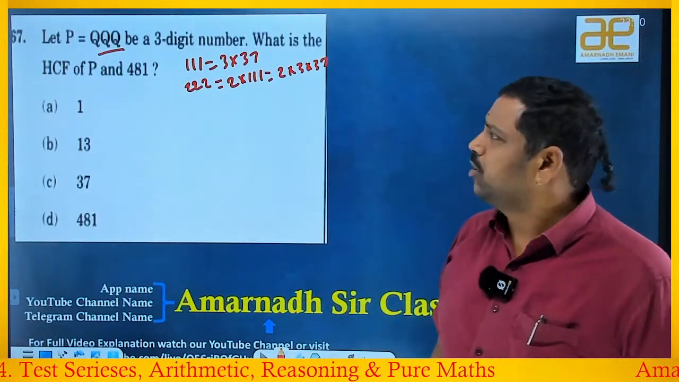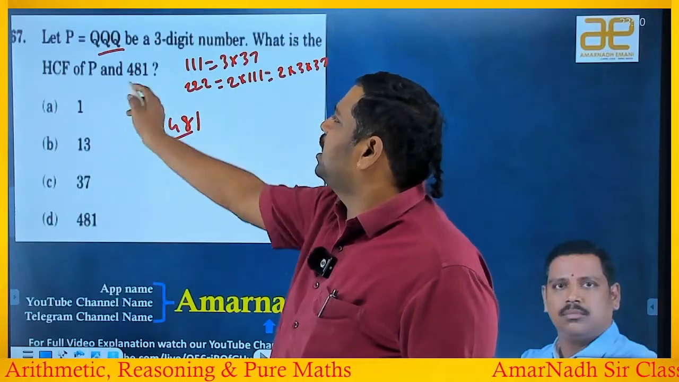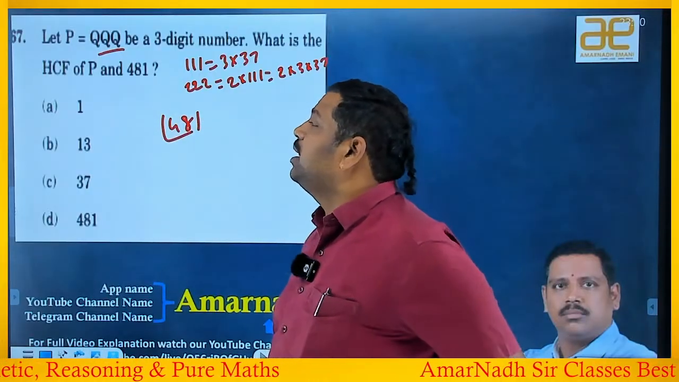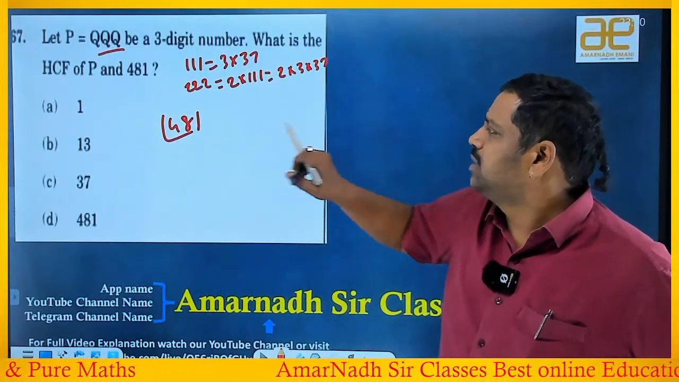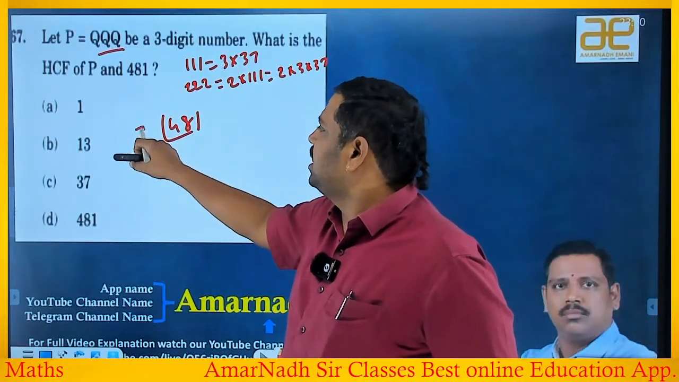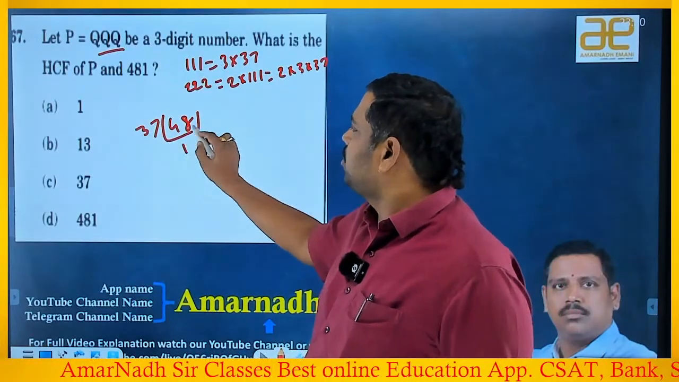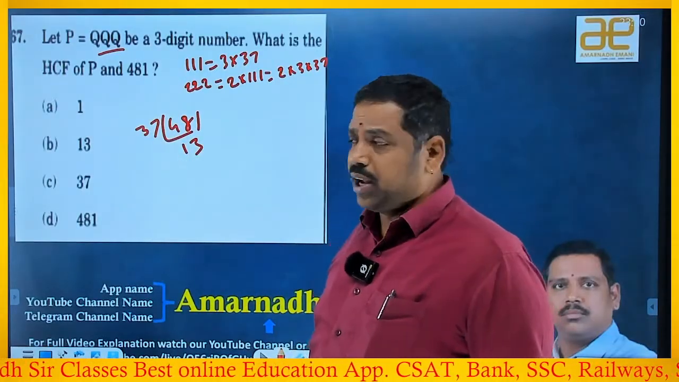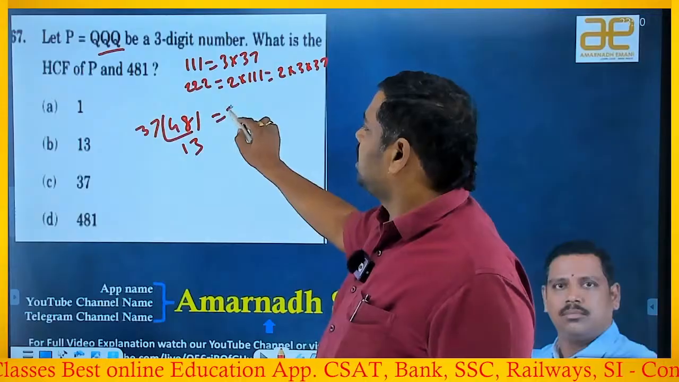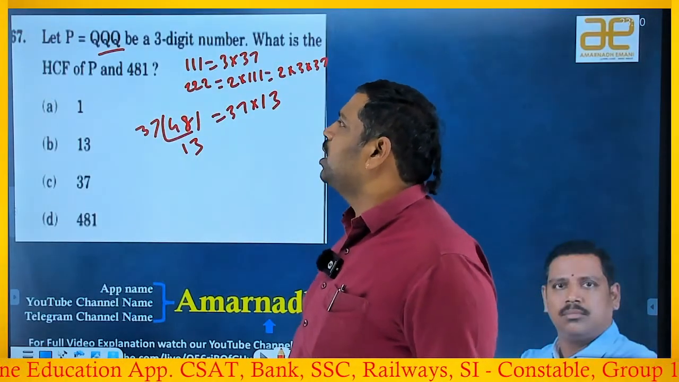That is the rule. 481, if you observe, okay, he is asking about the HCF of PPP and 481, right? So 3 and 37 definitely we have to verify. 3, it is not divisible. Verify whether 481 is divisible by 37. 37 ones are 37. Triple 1 means 37 threes. Yes, it is divisible. Okay, what you get? 481 is equal to 37 into 13. Okay, HCF of PPP and 481.